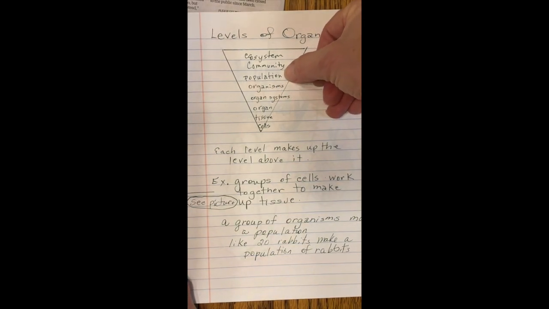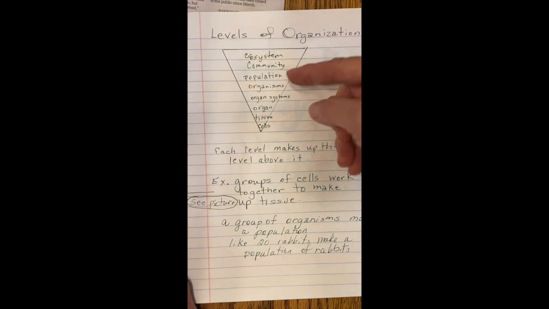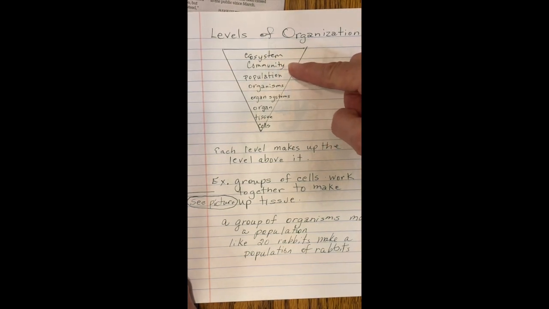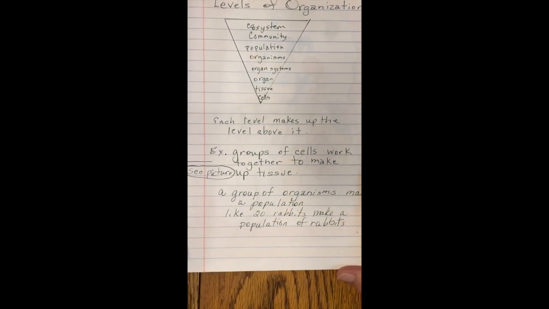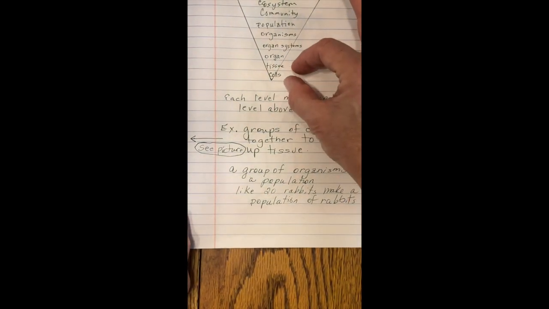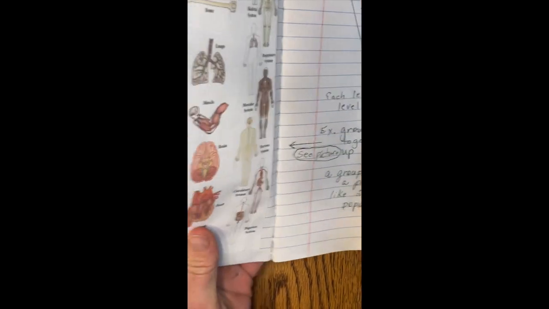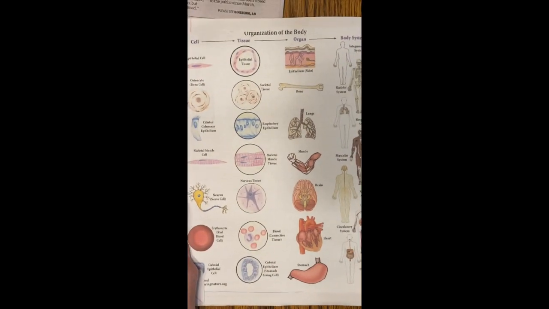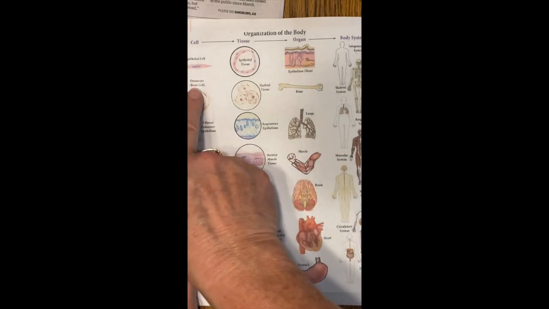Many organisms put together make up a population, and then the populations of animals and trees and plants, when you put those together, that makes the community. Now, if you take the living and the non-living part, the biotic and the abiotic part, put those together, that comes up with the ecosystem. So each level makes up the level above it, but it takes groups of those to make it up. When you go over to the picture I had that was in the lesson that day, you saw that.